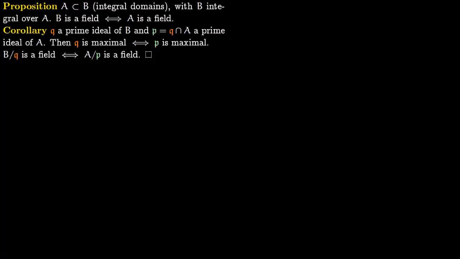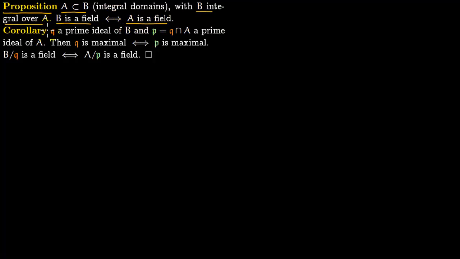Let us do some preparation for the going up theorem. So first recall this proposition which we proved in the lecture, transitivity of integral closure. So this proposition was, say A is a subring of B, both of them are integral domains, and B is integral over A. Then B is a field if and only if A is a field.